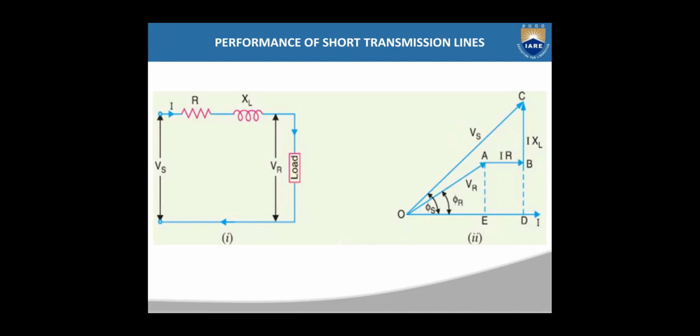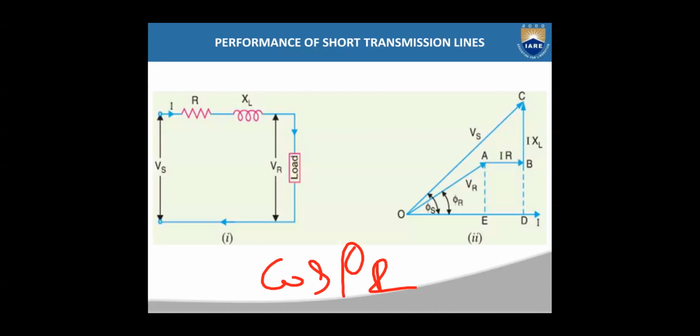Now what is this OE length? You know the angle between VR and this I is phi r. So OE will be VR into cos phi r.